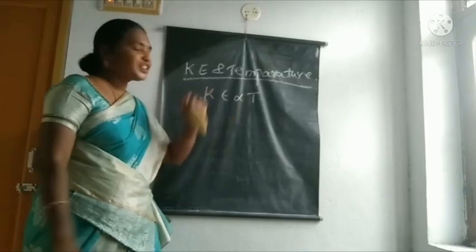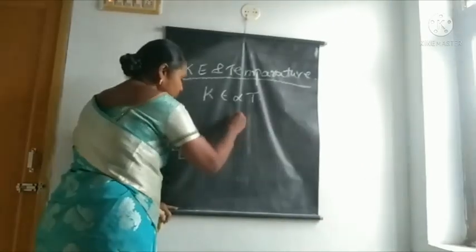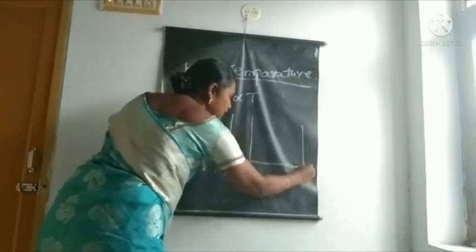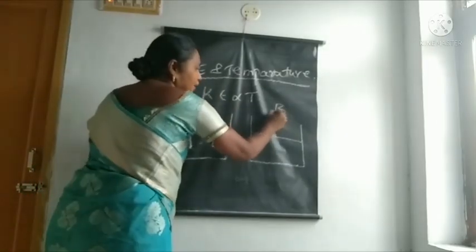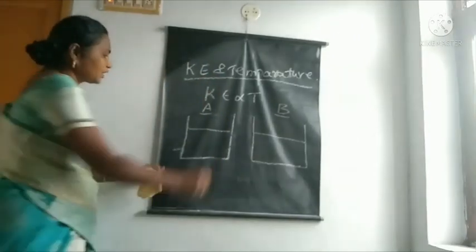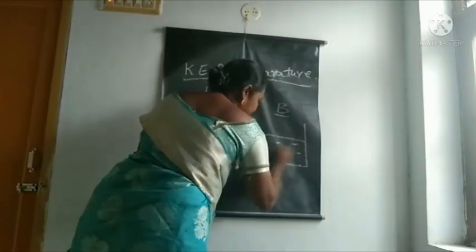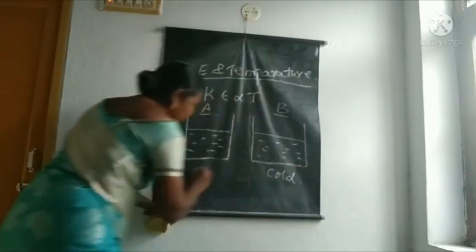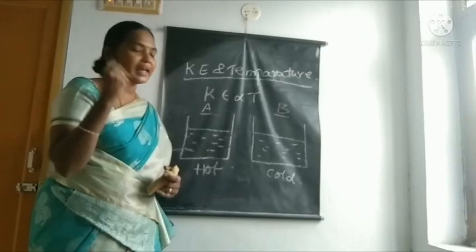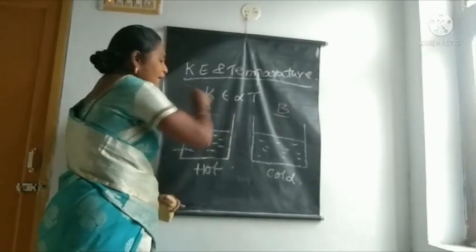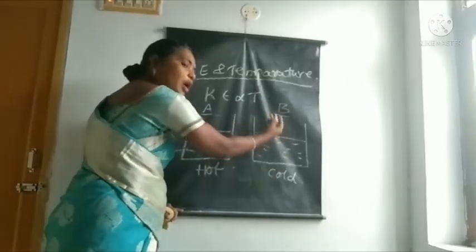To prove this, we can do a small daily life experiment. Take two beakers. Name them A beaker and B beaker. Take hot water in A beaker. Take cold water in B beaker. Take some food granules or a food color packet. Put some granules in A beaker and also in B beaker at the same time.